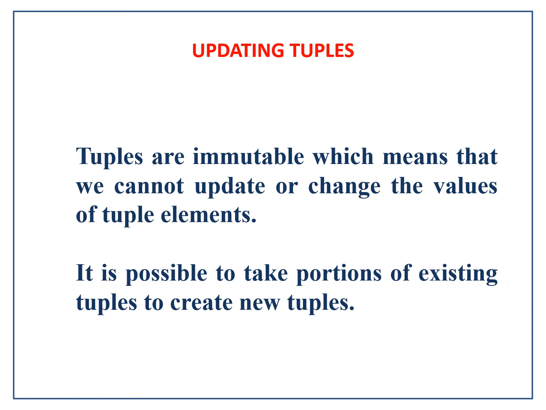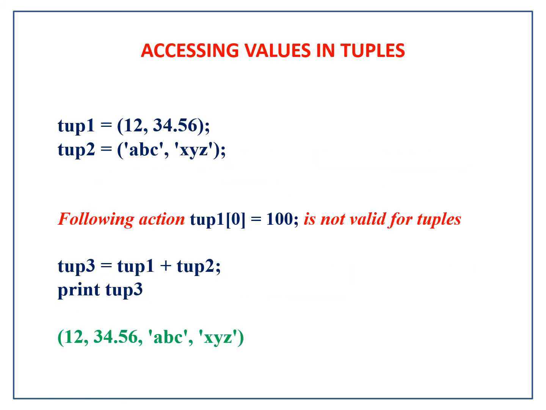So we can see the example here. There you can see a value 12 here and 34.56 here, which belong to the tuple TUP1. And we can also see TUP2 there, which consists of 2 strings of 3 letters.